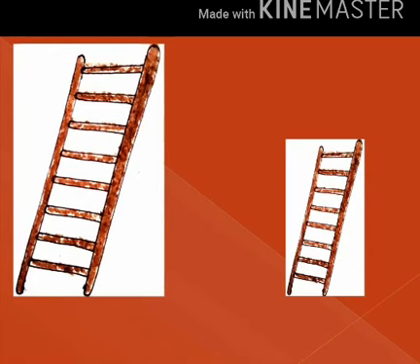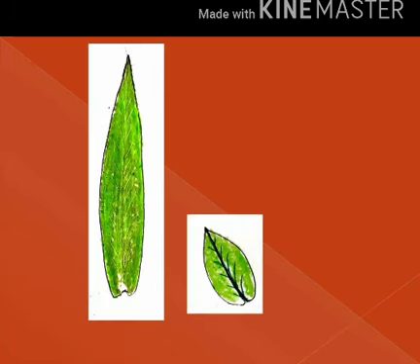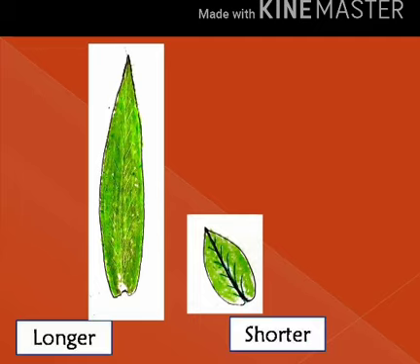Longer and shorter. We can see pictures of two objects. Now we have to say which one is longer and which one is shorter. The first one is longer and the second one is shorter. Now, between these two leaves, which one is longer and which one is shorter? The first one is longer and the second one is shorter.